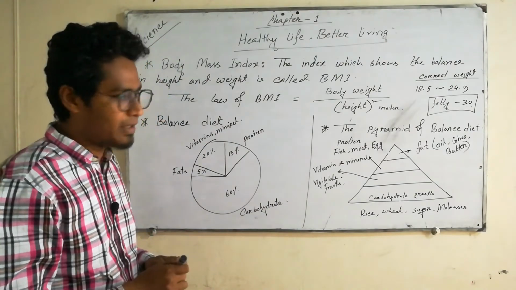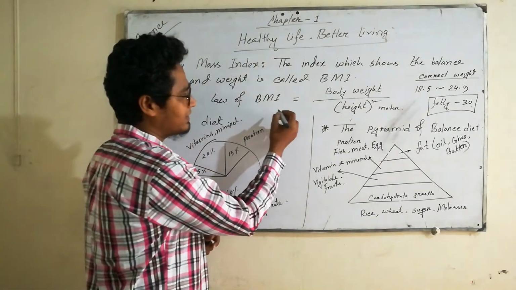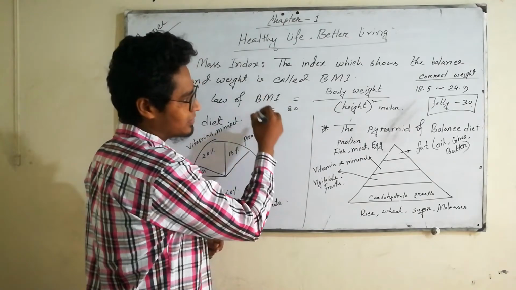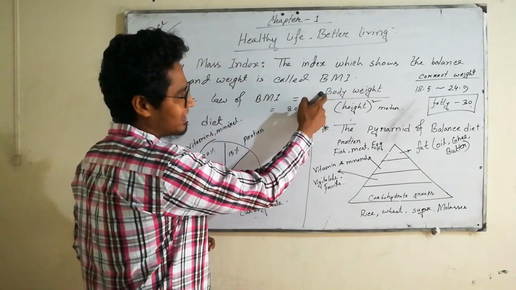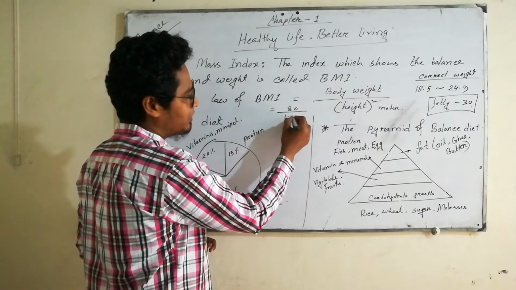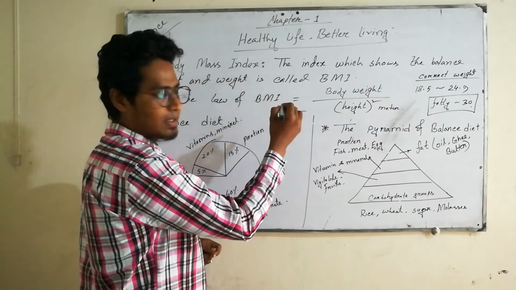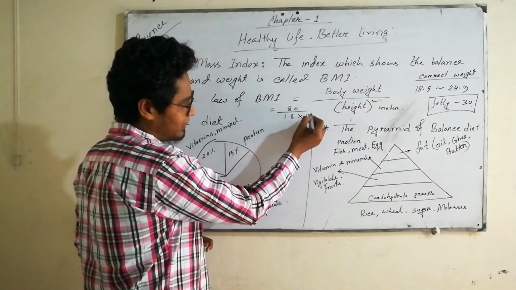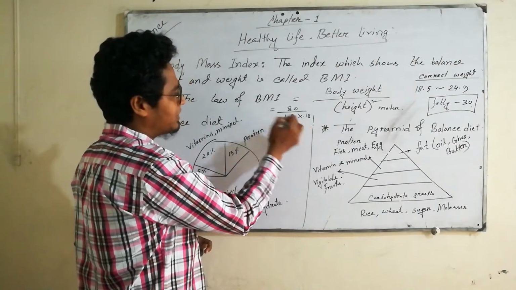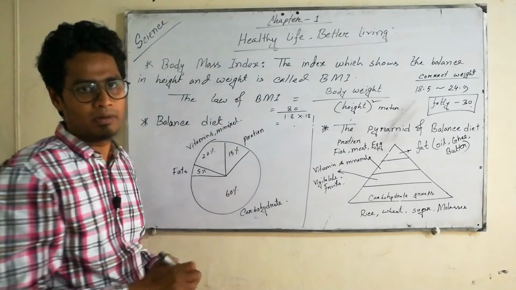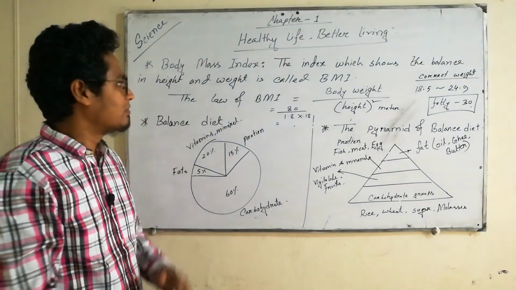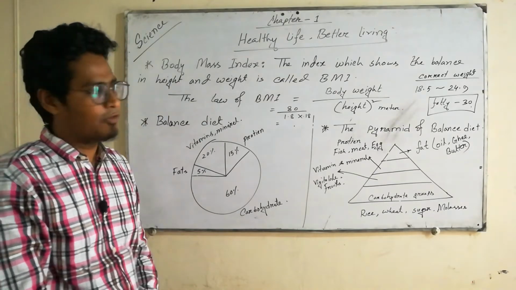Say if anyone's weight is 80 and his height is 1.8, then we multiply 1.8 by 1.8 again, and the result will be the body mass index of that person. So we can easily measure the BMI of a person.